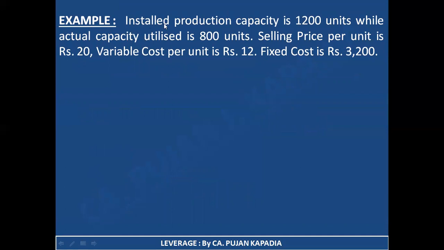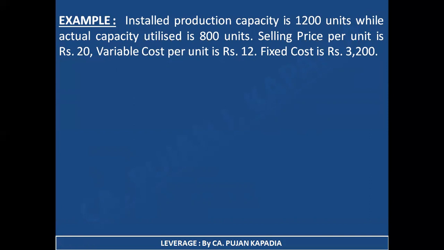It has been written as installed production capacity is 1200 units while actual capacity utilized is 800 units. This is the same thing that I discussed just a slide before: no matter how much my installed capacity is, I know that my machines are capable of manufacturing 1200 units. But what is my actual capacity? It is 800 units. So what is going to be my Q? Quantity, it is going to be 800. Selling price per unit is rupees 20 and variable cost per unit is rupees 12. So you know here that the amount is being given per unit wise.